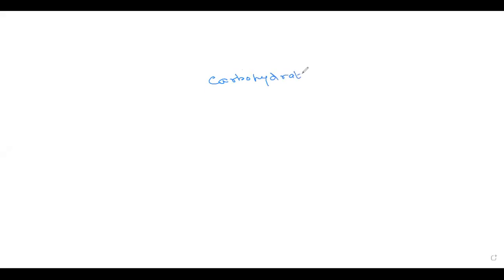The carbohydrates, as the name suggests, are the hydrates, meaning H2O, of carbon. So a basic chemical formula for carbohydrates is CH2O. Now it has different modifications that we'll be discussing later. But first of all, what is a carbohydrate and what is its need in human body? So carbs, as we know, are the main source of energy in human body.